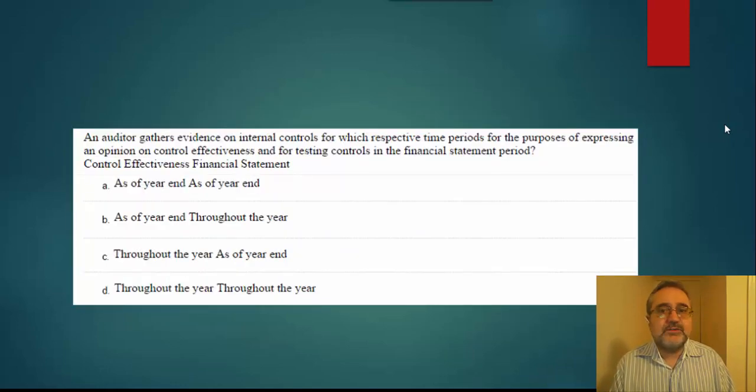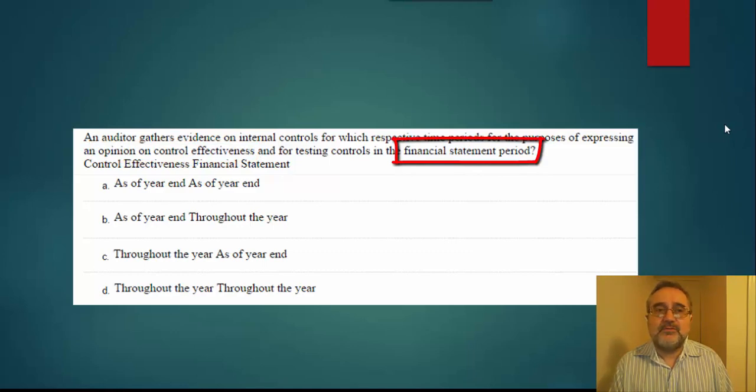The next question is a bit confusing, and hopefully I'll be able to provide a little guidance on this. The statement is: an auditor gathers evidence on internal controls for which respective time period for the purpose of expressing an opinion on the control effectiveness and for testing controls in the financial period.